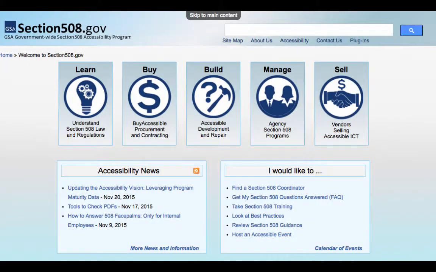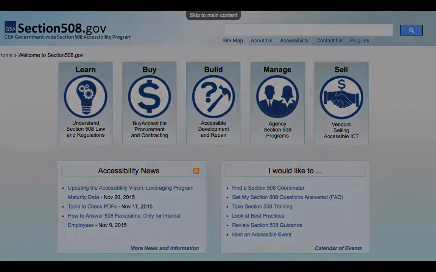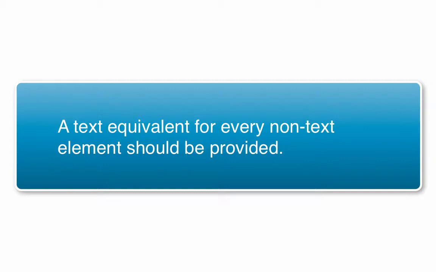Section 508 requires that electronic and information technology is accessible to people with disabilities. Let's take a look at the standards. The first standard says that you need to provide text for anything online that is a non-text element, such as a graphic or video. There are 4 important criteria identified to support the first standard.